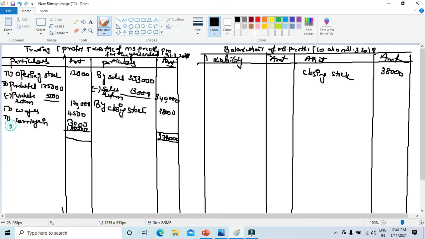So you are going to write it down as to gross profit carried down, 3,78,000. So here by gross profit brought down, 1,88,500.